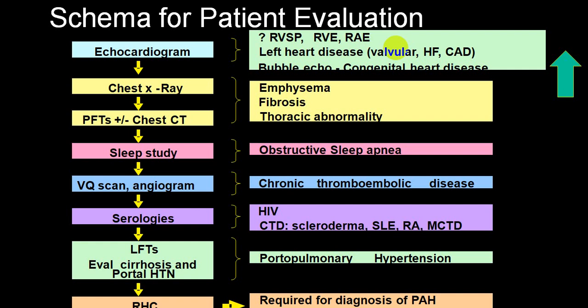If you do echo and find a congenital heart disease which is going to have a right to left shunt, they will be more prone to have left side disease. And if there is evidence of right atrial enlargement, right ventricular enlargement, pure right ventricular enlargement and pure right atrial enlargement, it will be more in favor of what we call right ventricular pathophysiology.